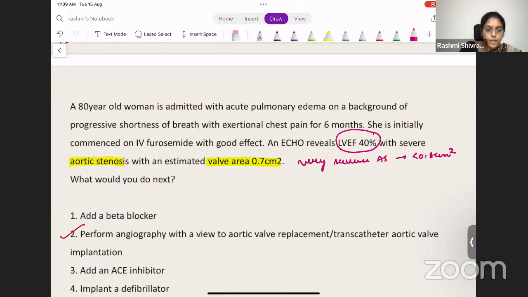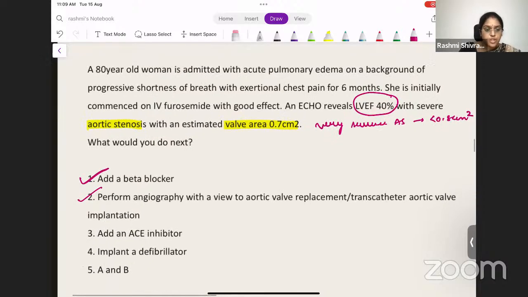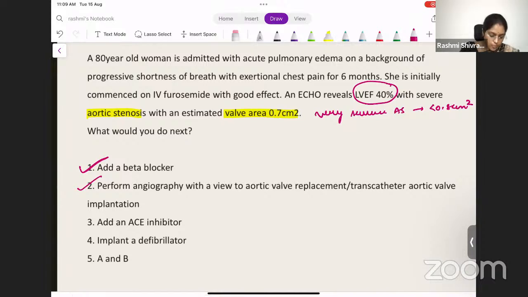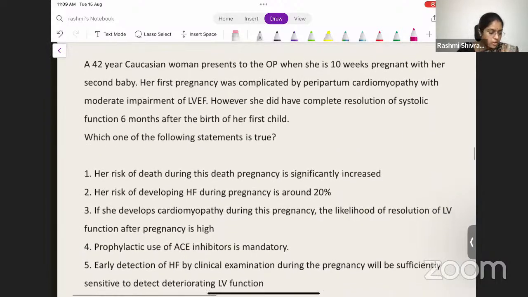And you also need to add a beta blocker because the patient will have symptomatic relief. The chest pain will be reduced. So angina symptoms will be reduced if you add a beta blocker. So for this patient, the correct answer will be option 5. You need to do both angiography as well as add a beta blocker. You need to do both the things, right? Yes. So let's move on now.